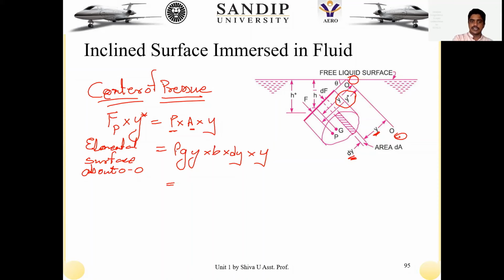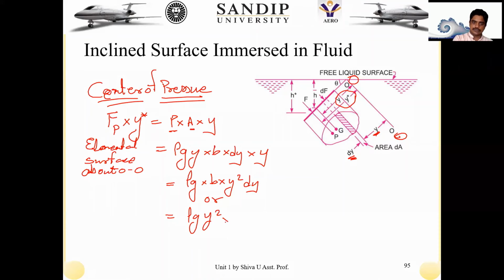Taking this particular term, it will become rho g into B into Y square into dy, or this equation can be written as rho g into Y square into dA. But if you look at this equation, this is on the elemental surface only.